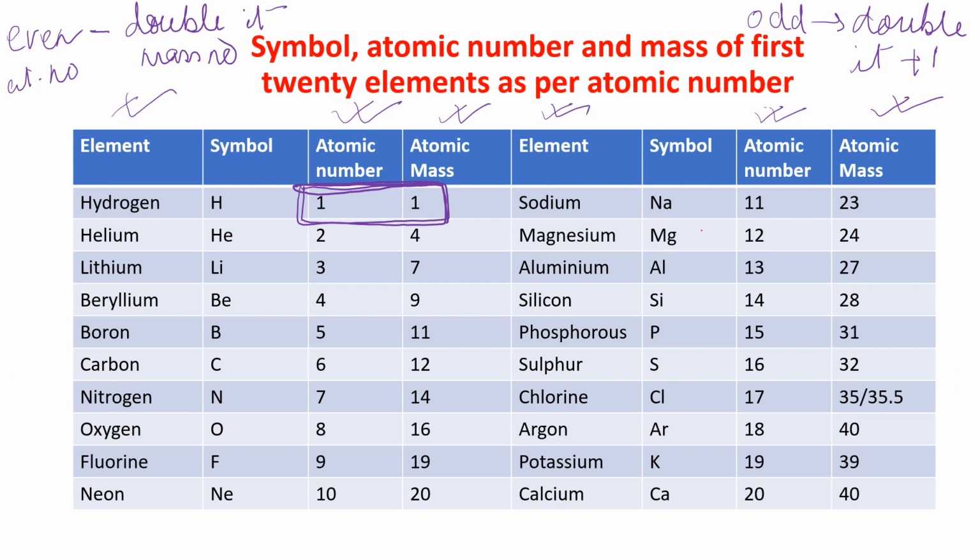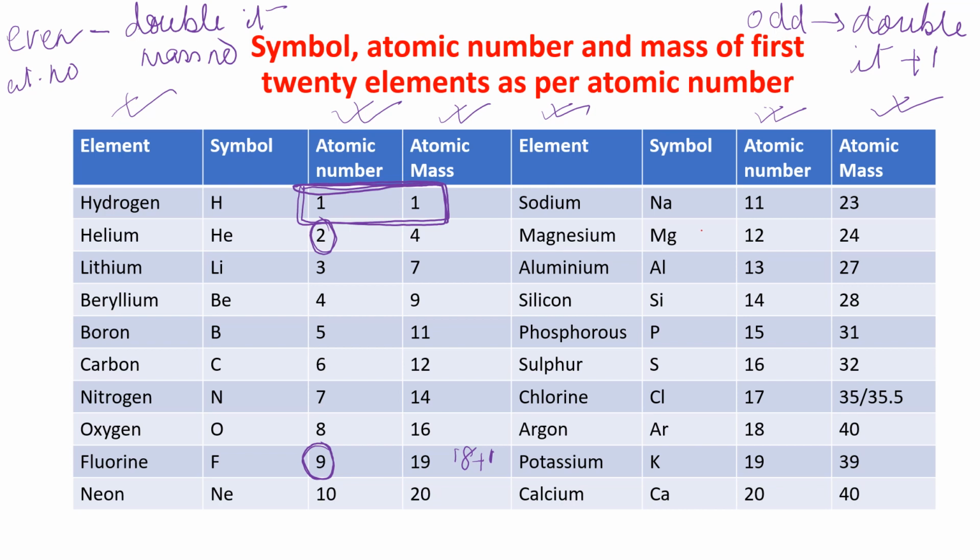Okay. Now come to atomic number 2. Helium. Helium is having atomic number 2. See this one, atomic number 2. And its mass number, it's an even number, just double it. 4. Double of 2 is 4. Now let us take fluorine. Now fluorine is having atomic number 9. It's an odd number. So just double it. Double of 9 is 18. Then plus 1. 18 plus 1, 19.